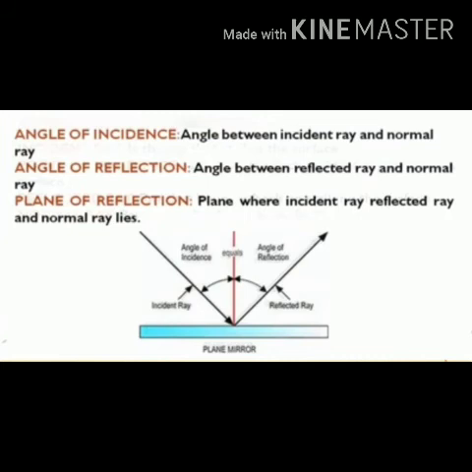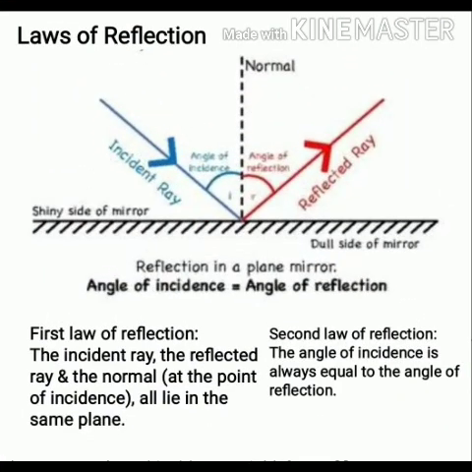So, students, make sure that all these terms, incident ray, reflected ray, point of incidence, normal, angle of incidence and angle of reflection, you are able to define, as it will help you to understand the laws of reflection more clearly. Now, we will learn the laws of reflection of light.